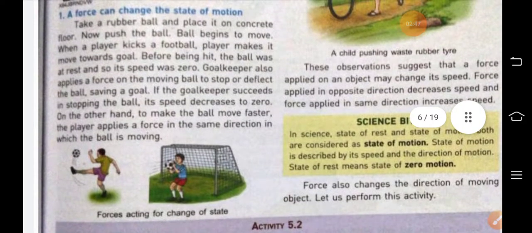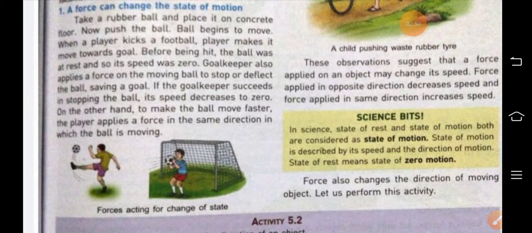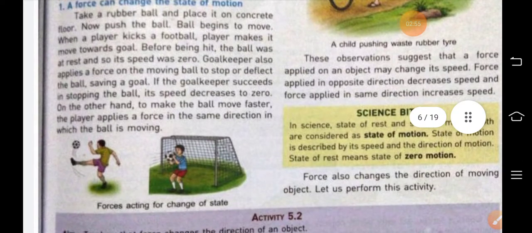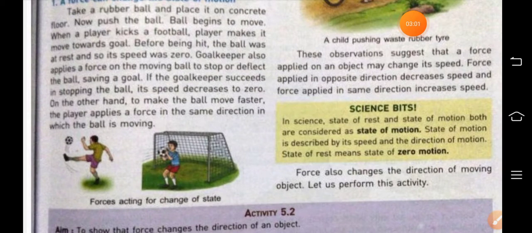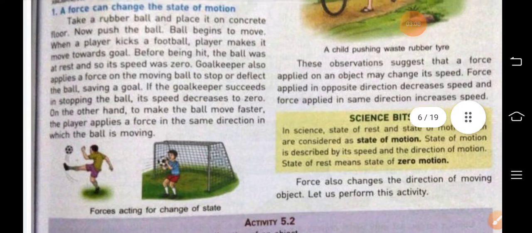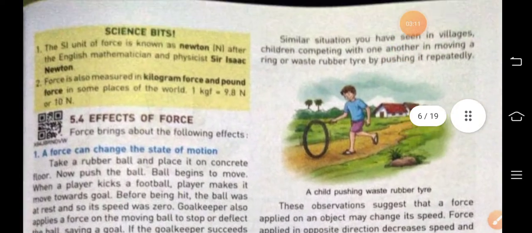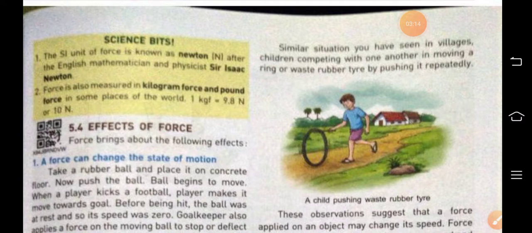Then, on the other hand, to make the ball move faster, that means to change the speed, the player applies a force in the same direction in which the ball is moving. And by doing so, the speed of the ball can be increased. Then a similar situation you have seen in villages when children compete with one another in moving a ring or waste rubber tire by pushing it repeatedly.